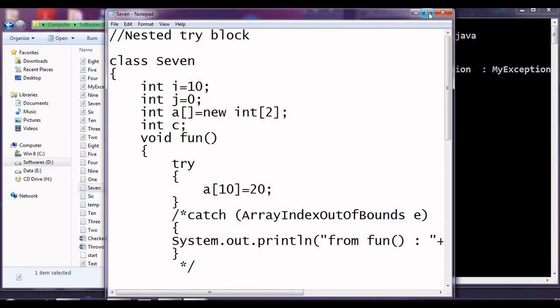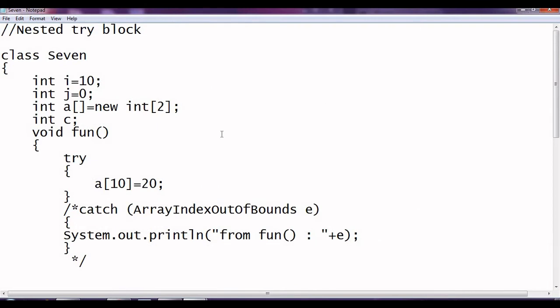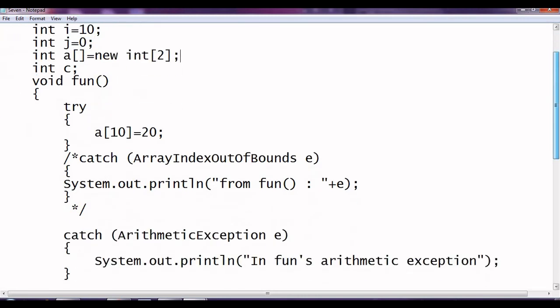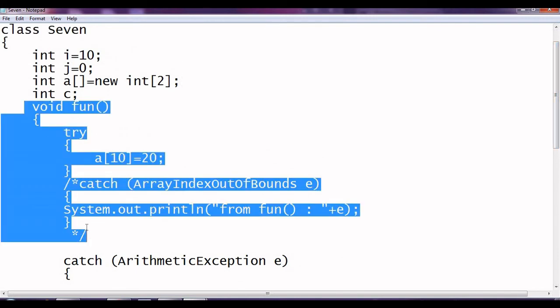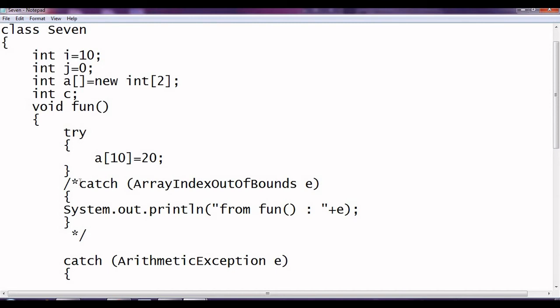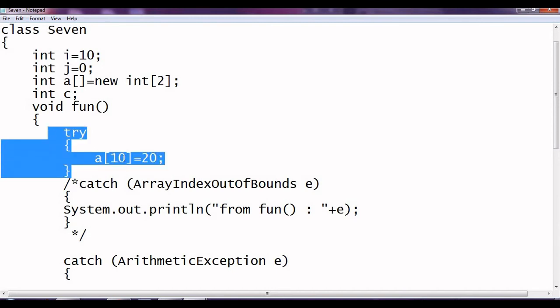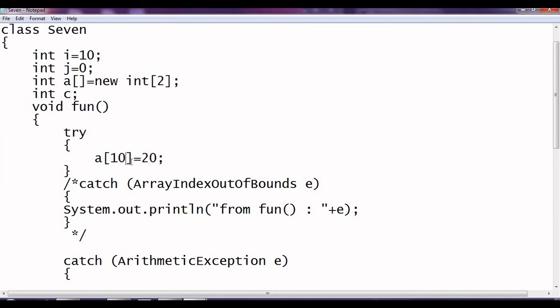Nested try block. We have a try block inside a try block. Let us take one example. We have i equal to 10, j equal to 0, and we have created an array of 2 integers, and then we have c. We have a fun method. Inside the fun method we have a try block, and we are accessing a[10] equal to 20. This will give you the array index out of bound error.